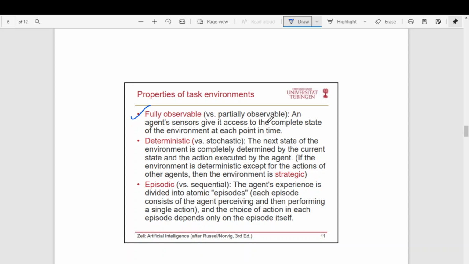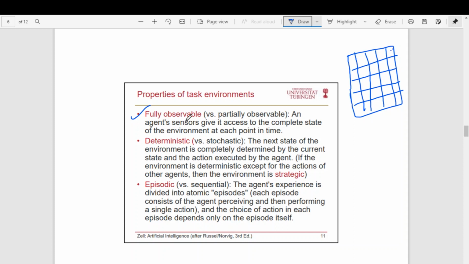In some cases, the environment is fully observable. For example, take an agent which is to play the game of chess. The agent is limited to a very small world, and the world is limited to the chessboard. So here the agent can sense the board fully. It can fully observe the environment, that is, all the 64 squares, which piece is in which position, everything it can sense. So you can take this as an example of a fully observable environment.